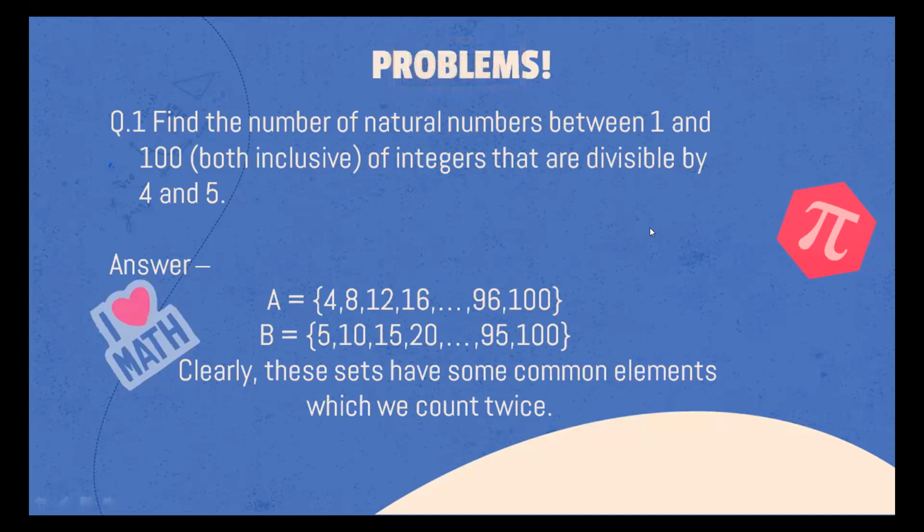Okay, now we have this problem. Find the number of natural numbers between 1 and 100, both included, that are divisible. Oh, I made a blunder over here. That are divisible by 4 and 5. So there's no need of these integers. Okay. We see that we can call this set A the natural numbers between 1 and 100 that are divisible by 4, and B the set of the natural numbers between 1 and 100 that are divisible by 5.